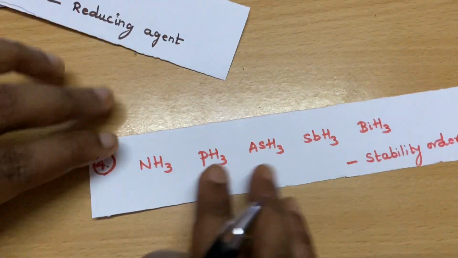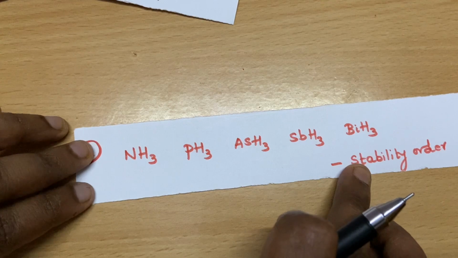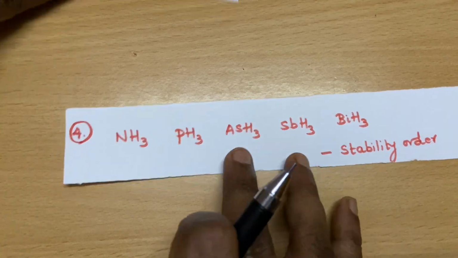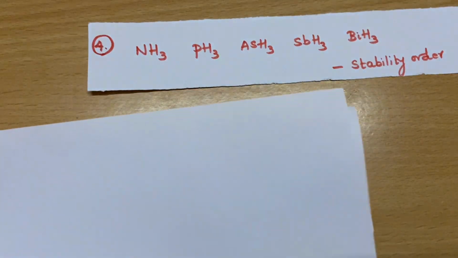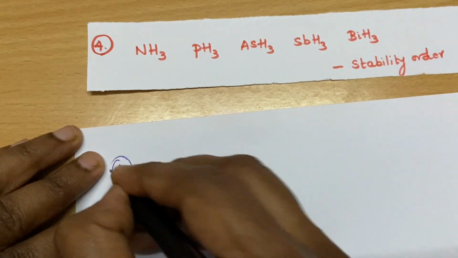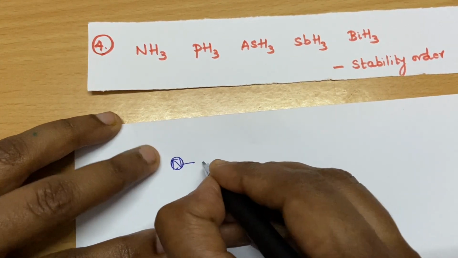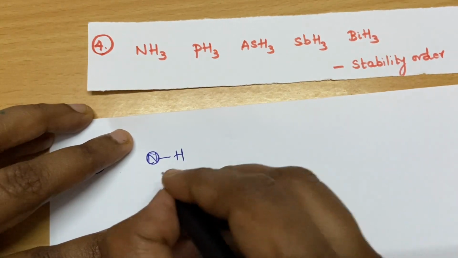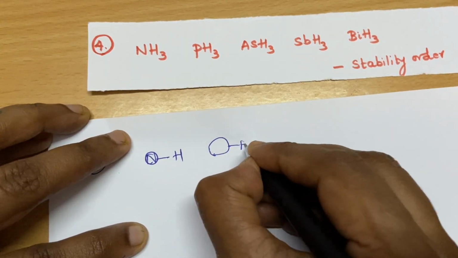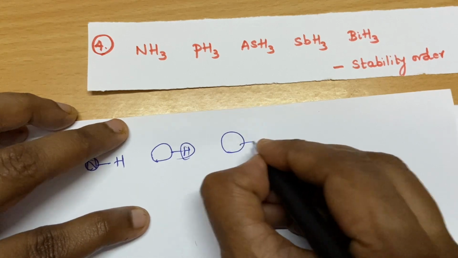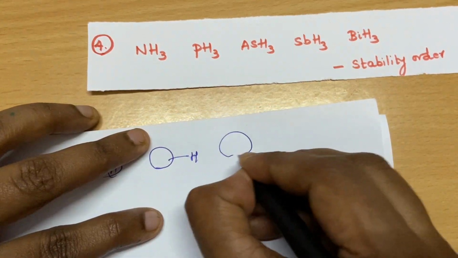Then this is the stability order, meaning thermal stability only. For thermal stability, you have to see the bond length here. Nitrogen, being small, is attached to hydrogen, then comes phosphorus, then arsenic.